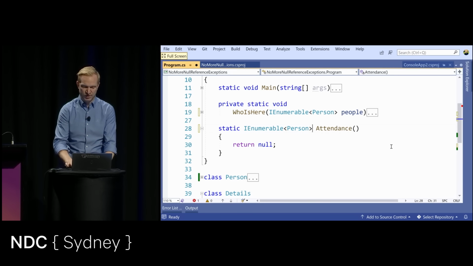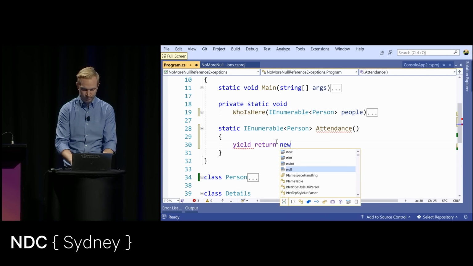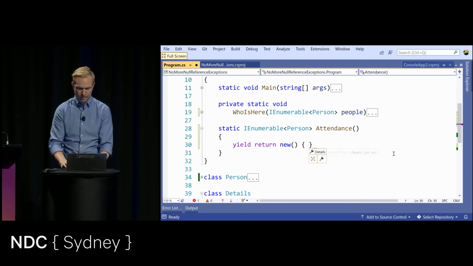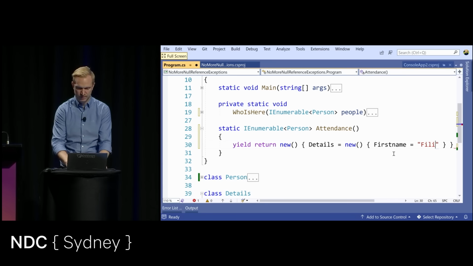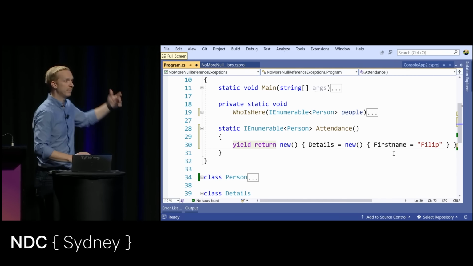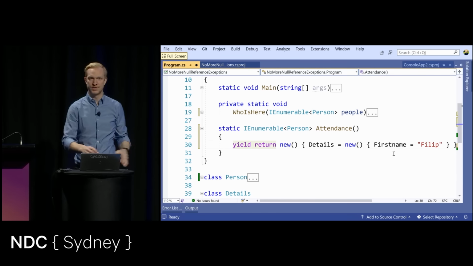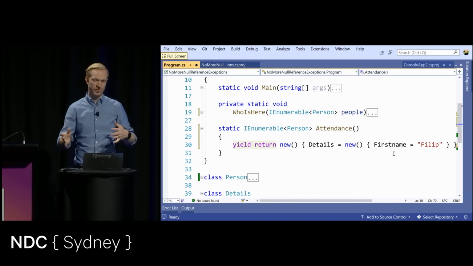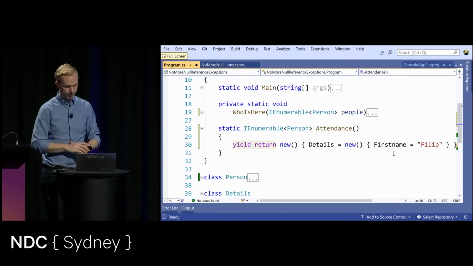But in this case here, I'm going to show you a little bit of a trick, because what we want to do here is yield return a new person. And we want to set the details to a new object with some first name, set to Filip, for example. This here is called the target type new expression. I don't have to explicitly say which type I'm creating, and I'm using yield return to just build a list for me, so whenever someone's trying to iterate this, it's going to allow me to do that very nicely.